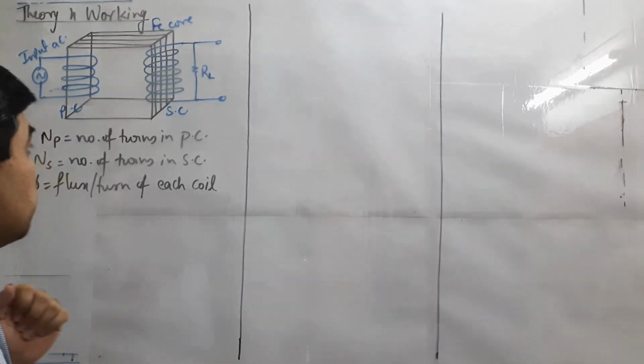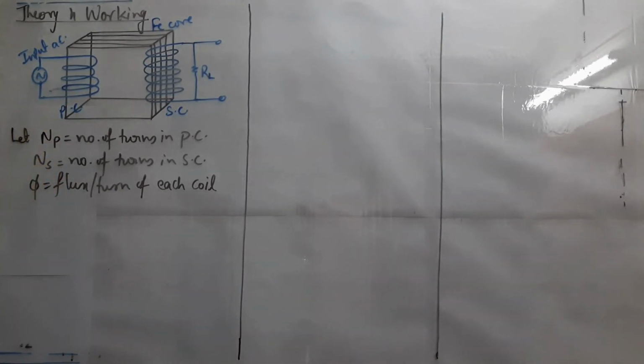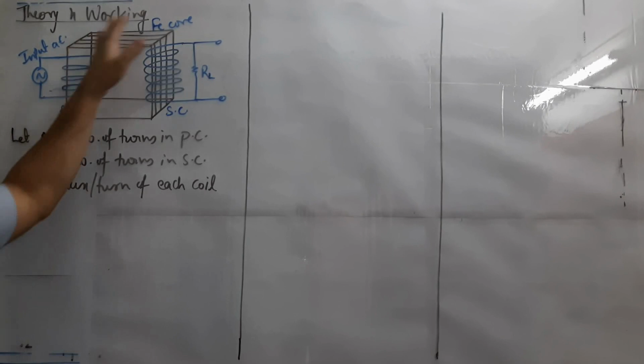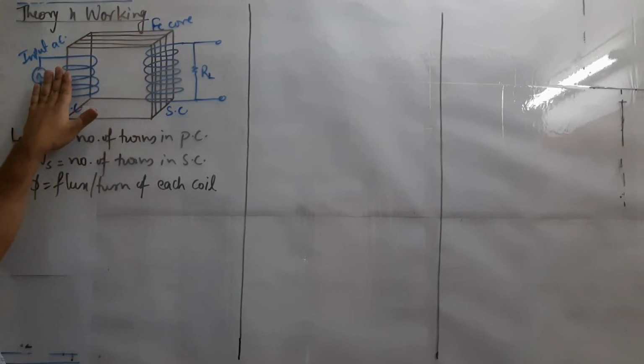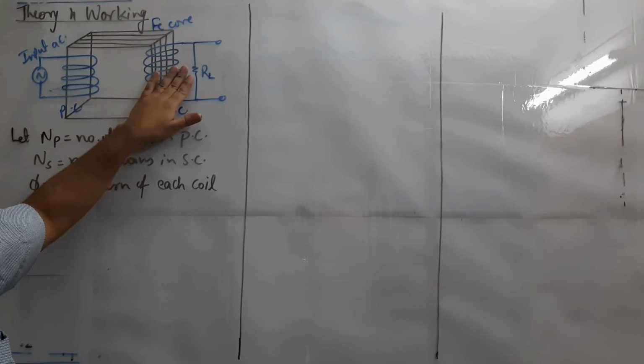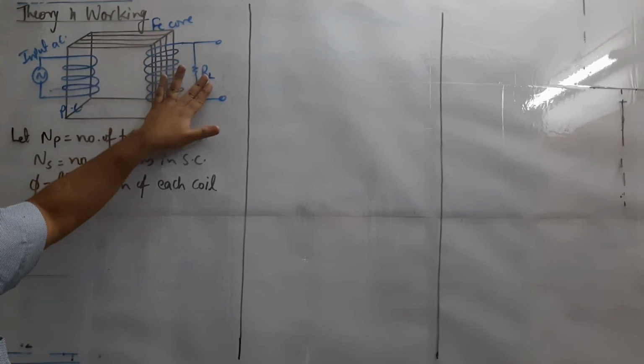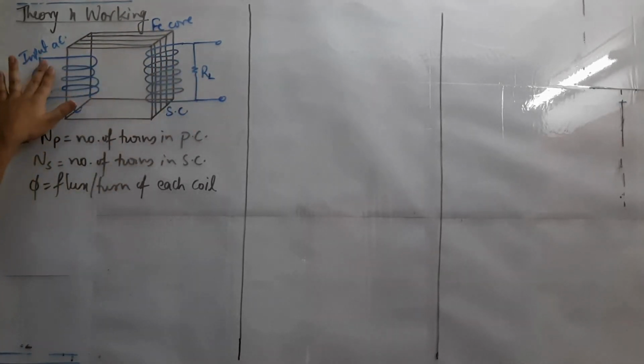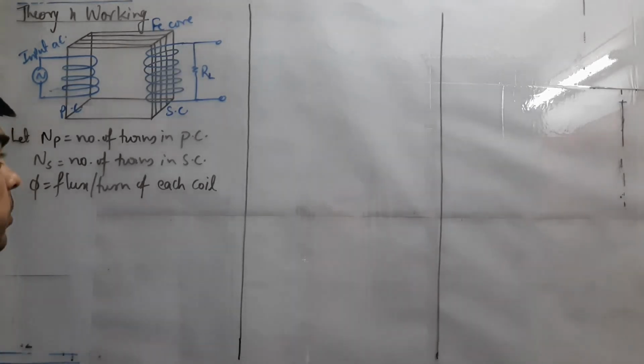So let's start the working of transformer, and here we have laminated iron core over which primary coil in the form of copper coil, secondary coil in the form of copper coil, again they are wound. Secondary coil is connected with load resistance RL, primary coil is attached with the input AC.